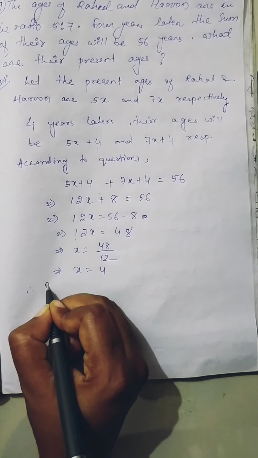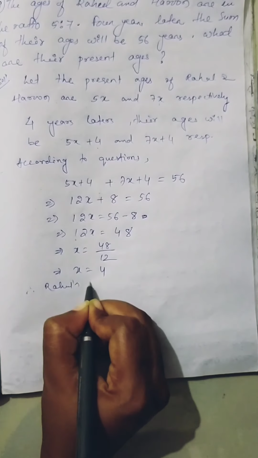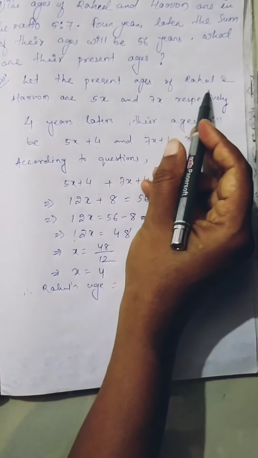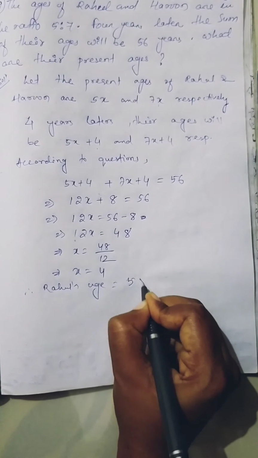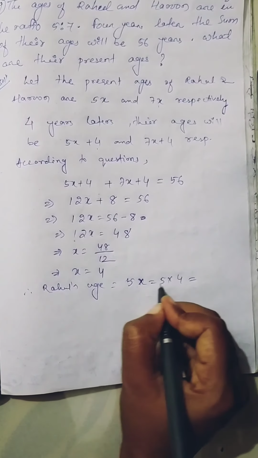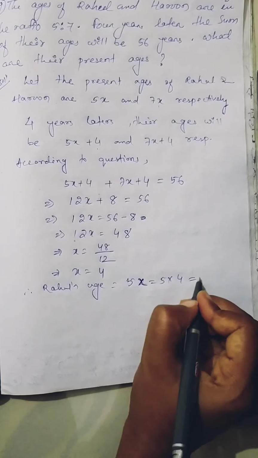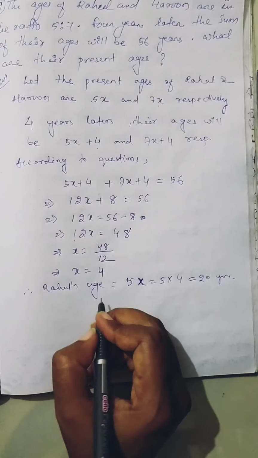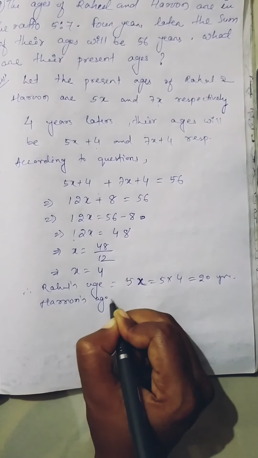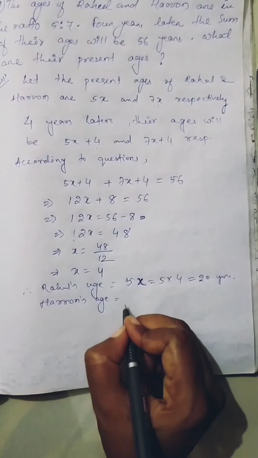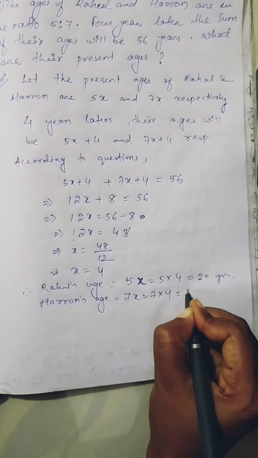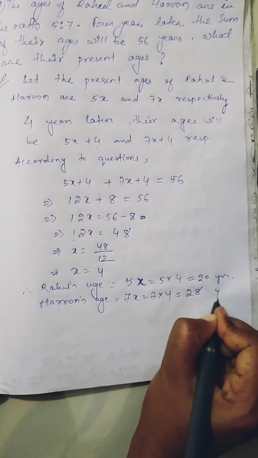So what is Rahul's age? We took Rahul's age as 5x. Put the value of x here: 5 into 4 is 20 years. And Harun's age is how much? The ratio part is 7x, 7 into x, the value of x is 4, 7 times 4 is 28 years.